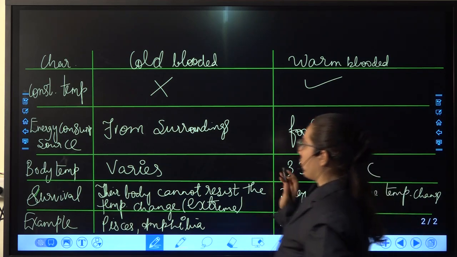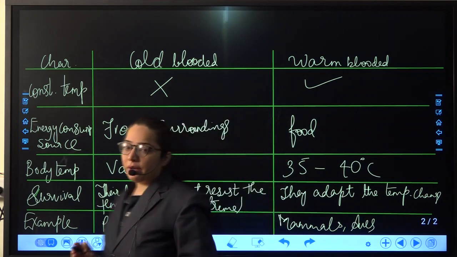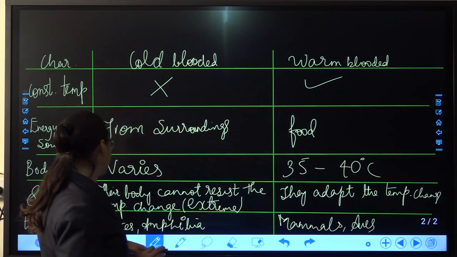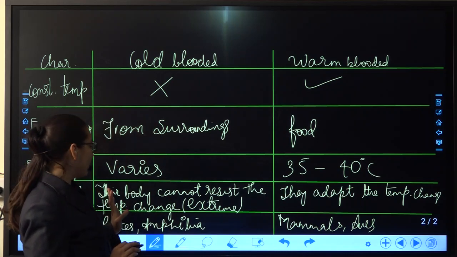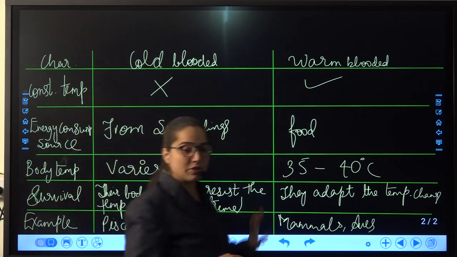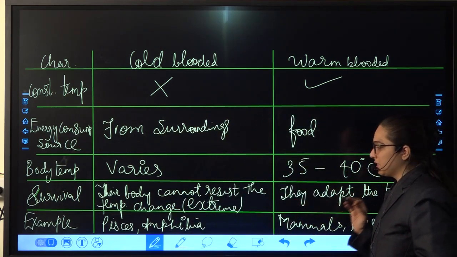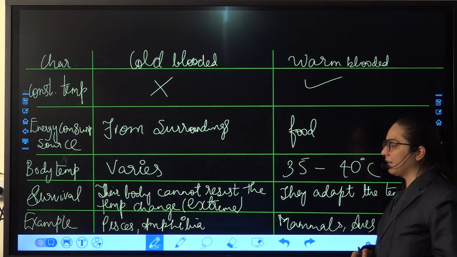The body temperature of the cold-blooded will vary, while here it is maintained approximately from 35 to 40. Survival: their body cannot resist the temperature change. Extreme temperature changes here, they will be able to adapt. Over here the example is the species in amphibia, here mammalia and aves.